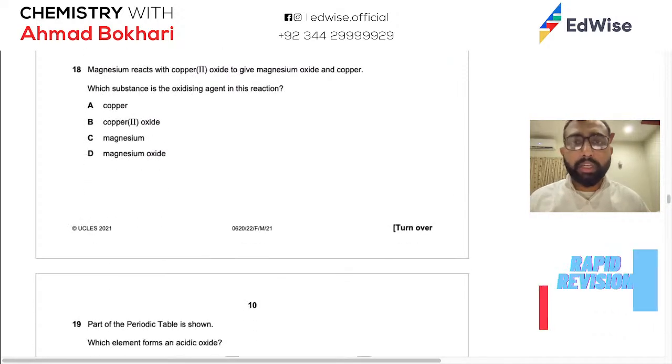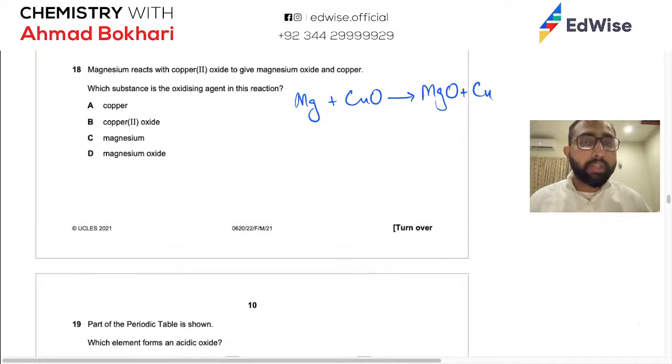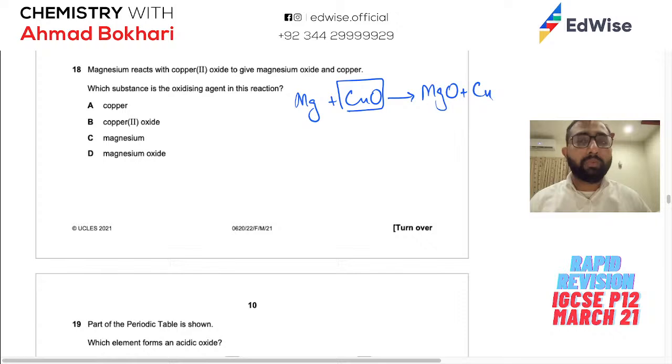Magnesium reacts with copper 2 oxide to give magnesium oxide and copper. So you have magnesium reacting with copper 2 oxide. Make the equation and a lot of things will become clear. It's making magnesium oxide and copper. What does it show? It shows that copper has lost oxygen, magnesium has gained oxygen. This means copper oxide is the one that is providing this oxygen. Okay, because the question says oxidizing agent, who is providing oxygen? Copper oxide is providing it. So that is the answer.